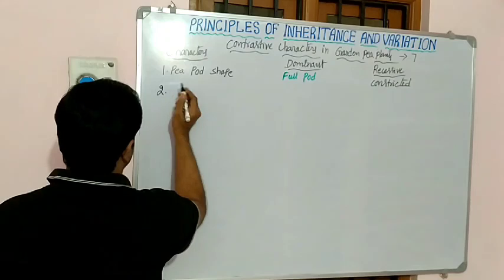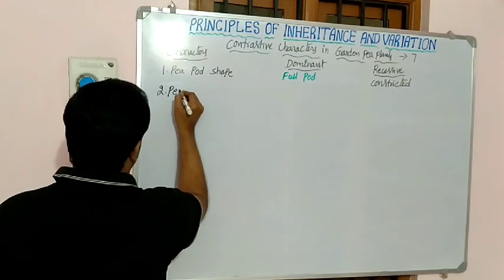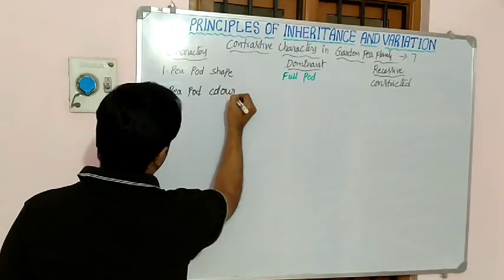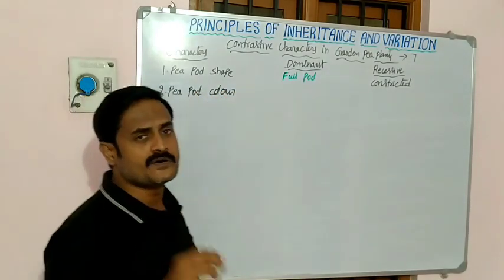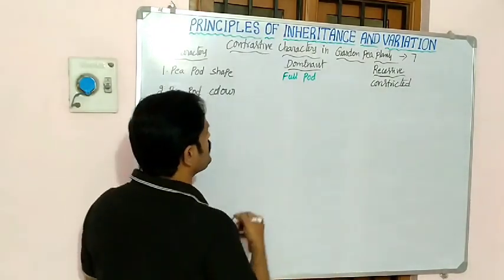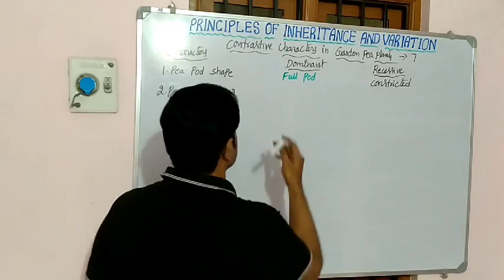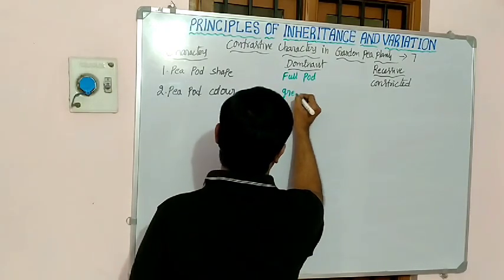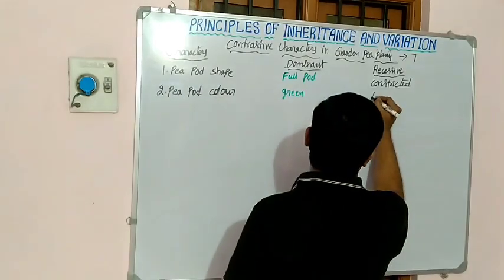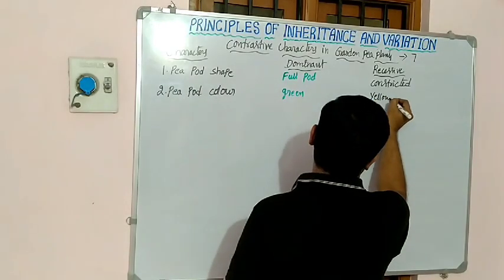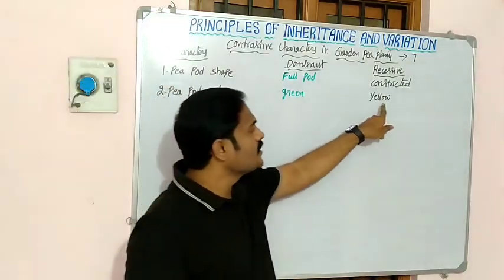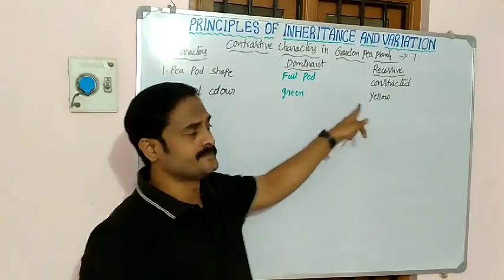The second character is called pea pod color. So all pea pods are not the same color here. Some of the pea pods look green in color. Some others look yellow in color. See, green color is dominant. Yellow color is recessive. Remember.